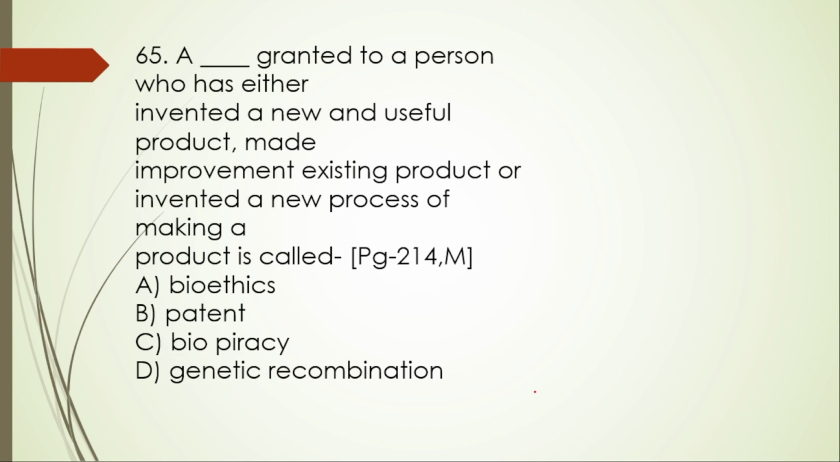65. A dash granted to a person who has either invented a new and useful product, made an improvement to an existing product, or invented a new process of making a product is called bioethics, patent, biopiracy, genetic recombination. It is called what? Patent. It's a legal right or a monopoly, we can say, granted by a government to an inventor.